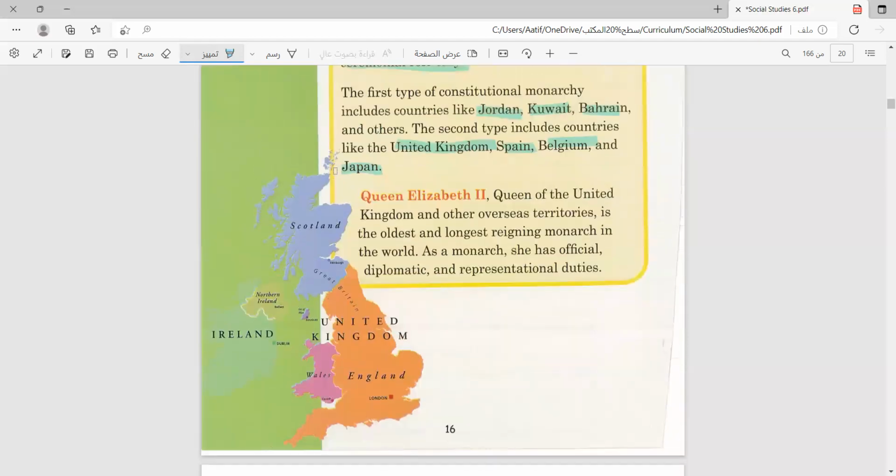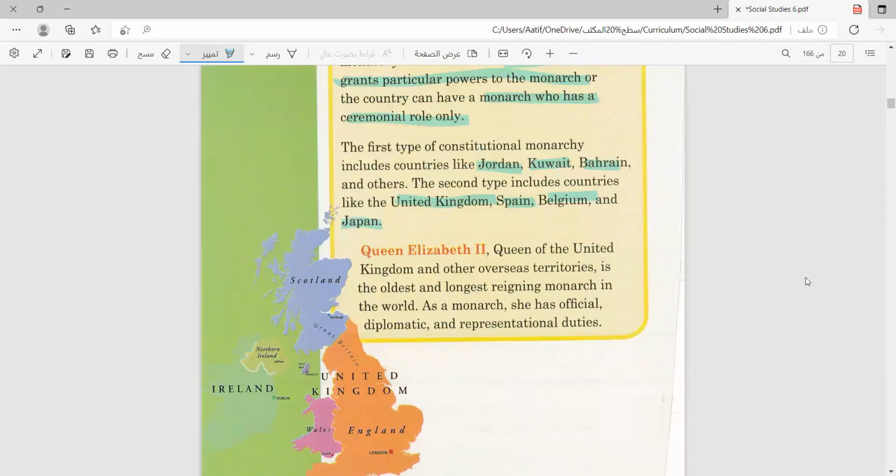So moving forward to the second paragraph: Queen Elizabeth II, Queen of the United Kingdom and other overseas territories. She is the oldest and longest reigning monarch in the world, so let's highlight this information. As a monarch, she has official, diplomatic, and representational duties. In a constitutional monarchy, we have the two types that we talked about.